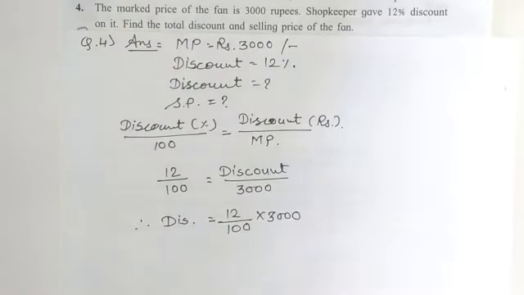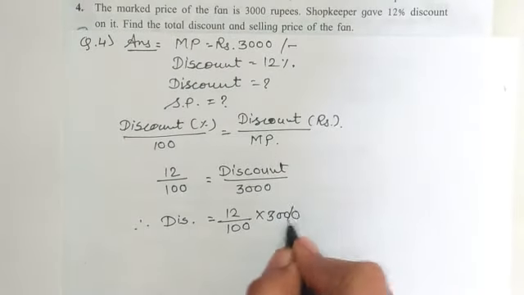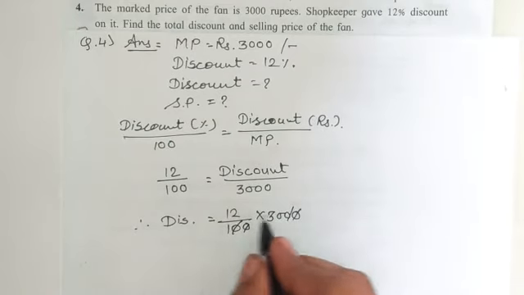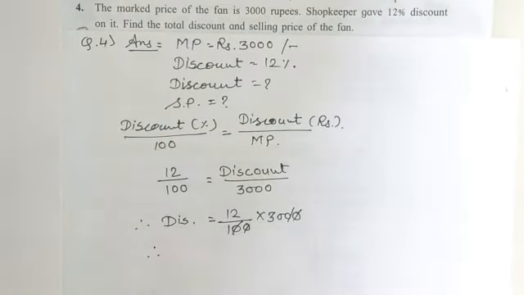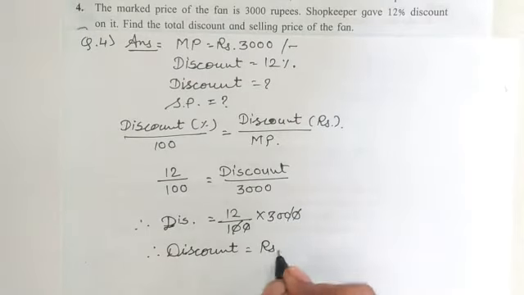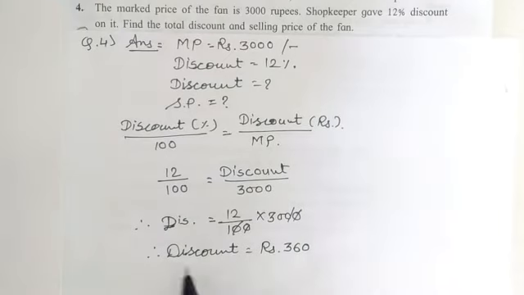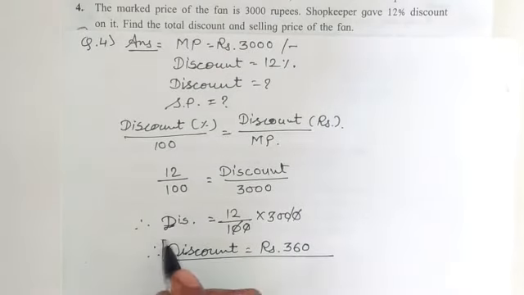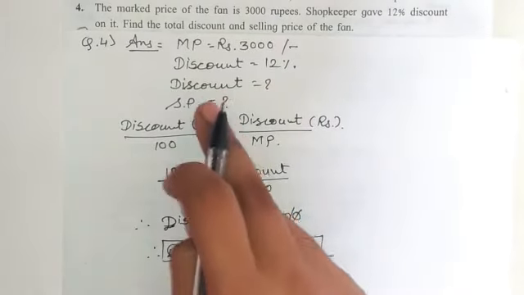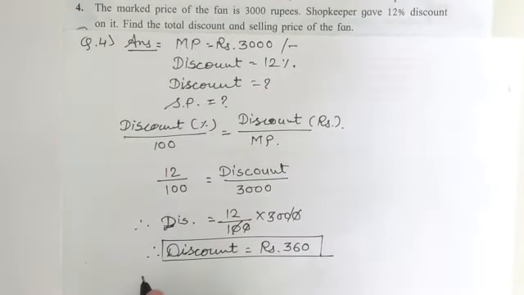Got it students? The zeros will be cancelled. 12 into 300, therefore discount is equal to rupees 12 3s are 36, 0 will be as it is. Discount is rupees 360. Now students, we have to find out the selling price.